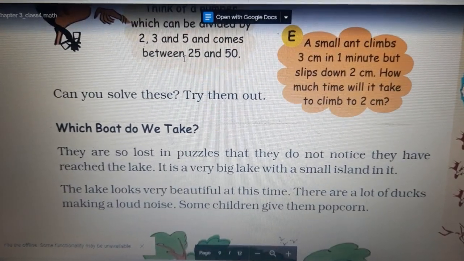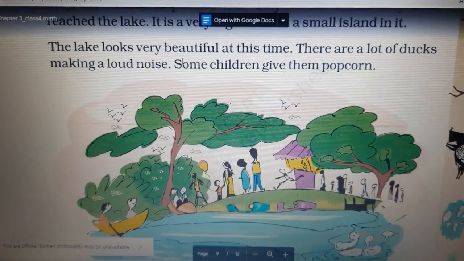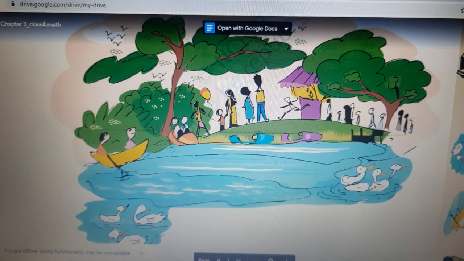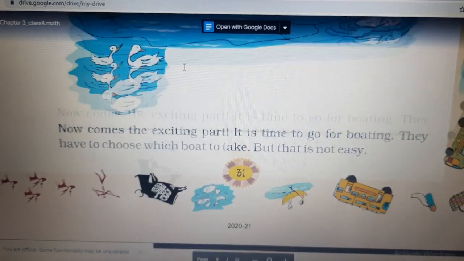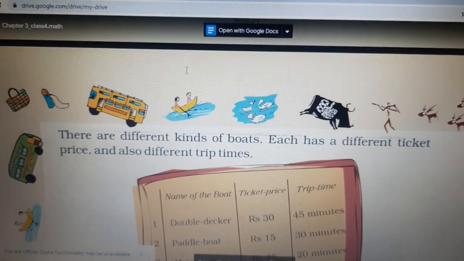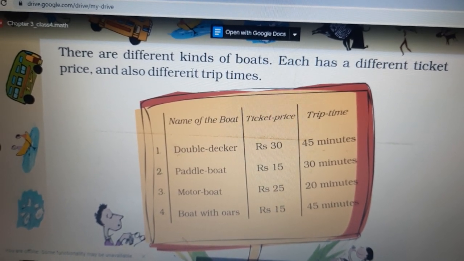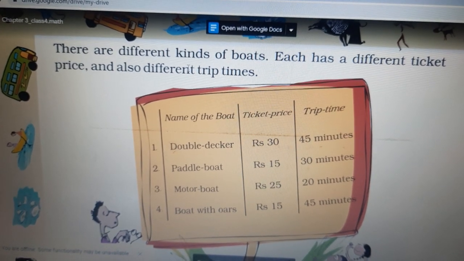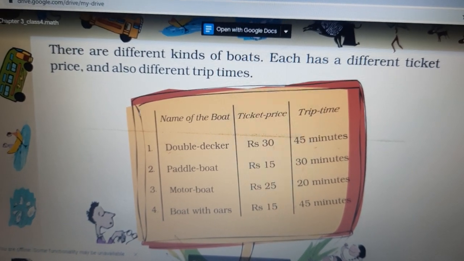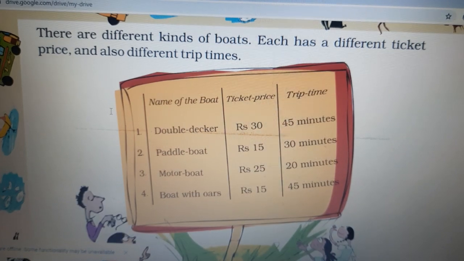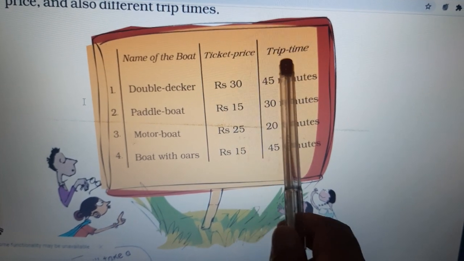Those children were playing puzzles, and in between they reached a lake. You can see the lake and boats here, right? Now this is a table given here. There are different kinds of boats. Each has a different ticket price and also different trip times. Now see this table: name of boat, ticket price and trip time.